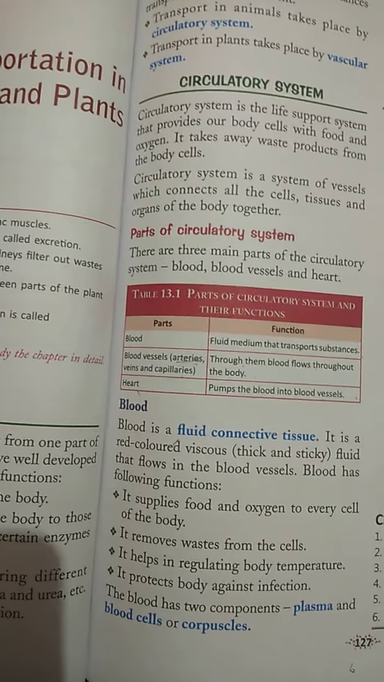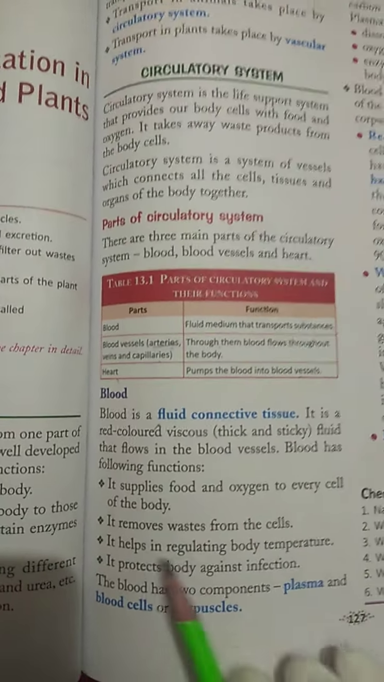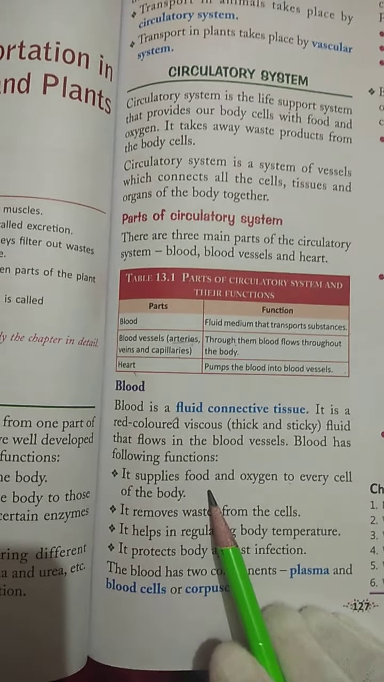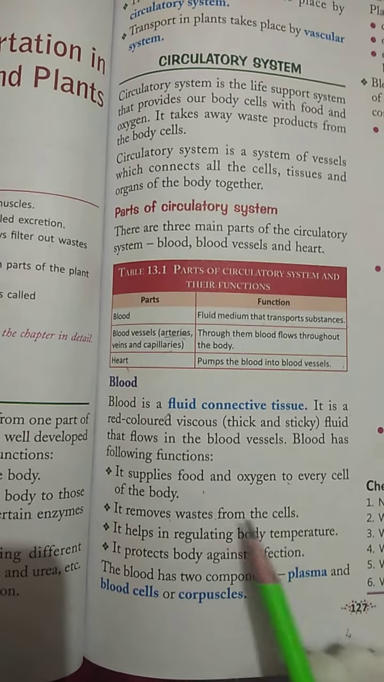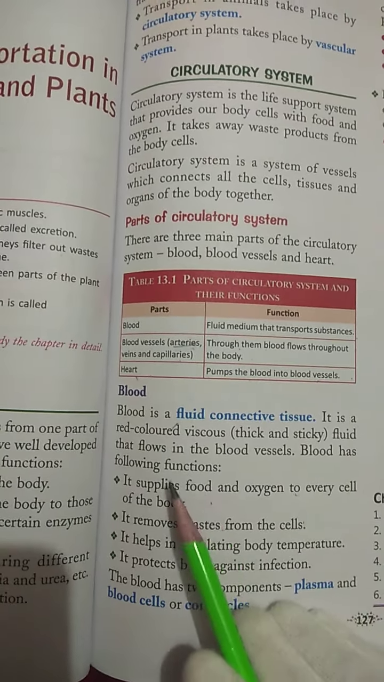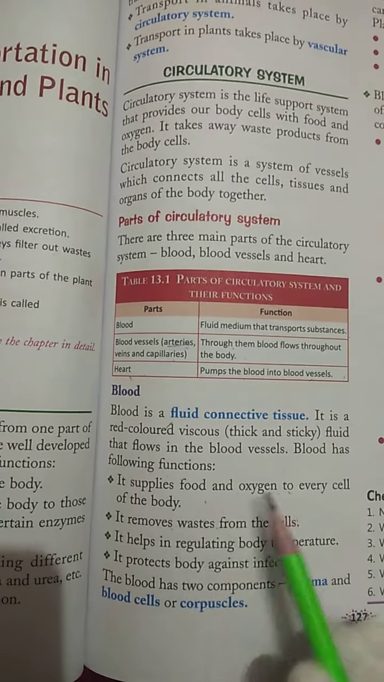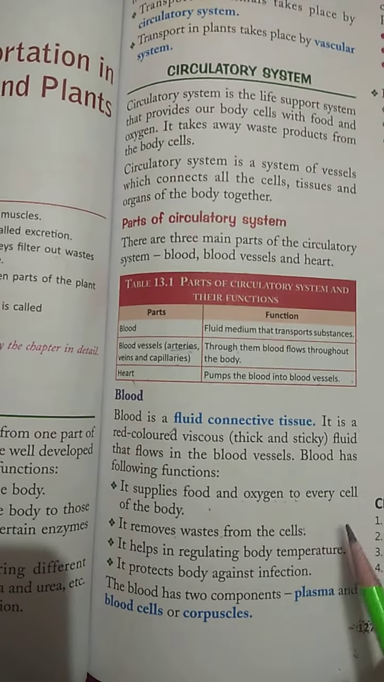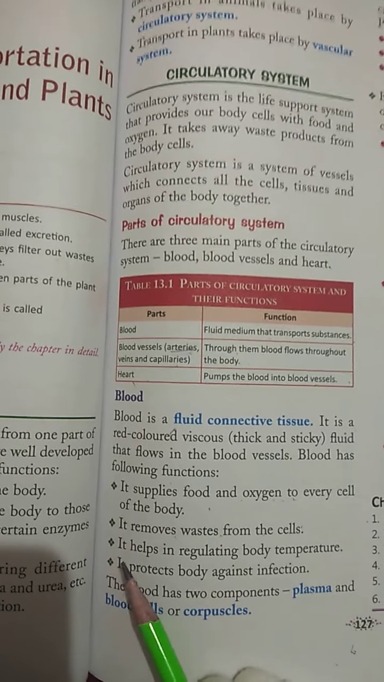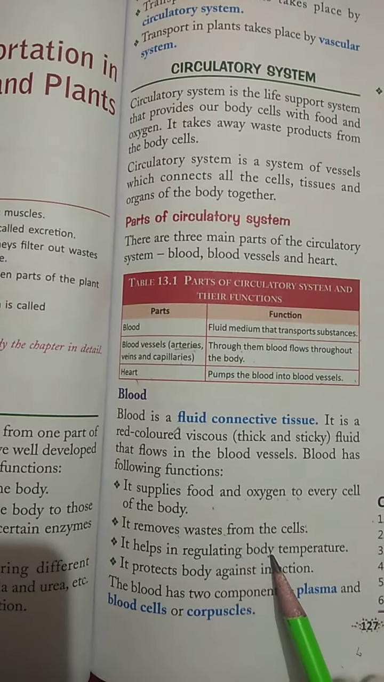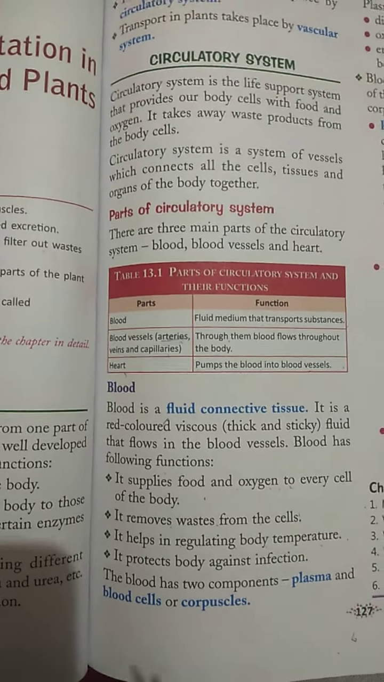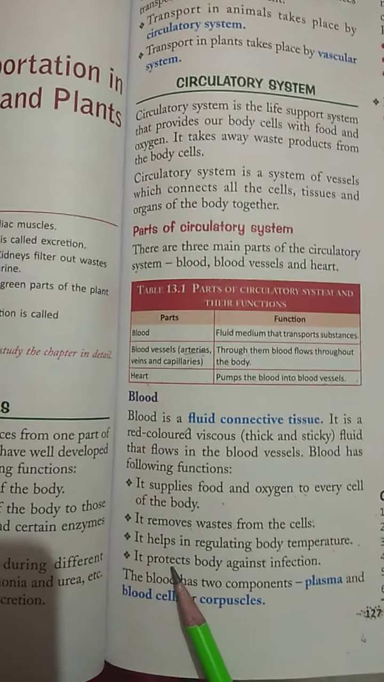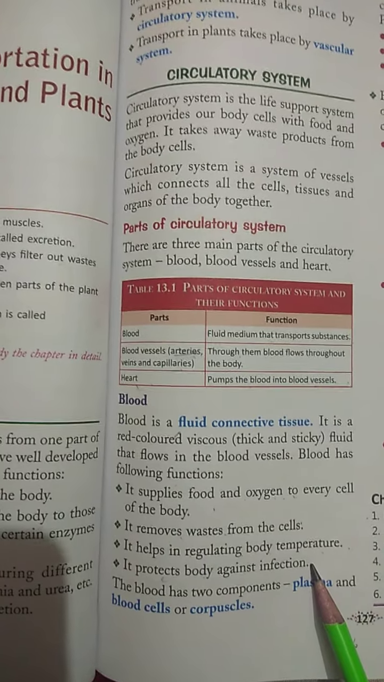Now we are going to discuss the functions of the blood. It supplies food and oxygen to every cell of the body. It removes waste from the cells. As it helps in the supply of food and oxygen, it also helps in the removal of the waste that can be formed in the cells. It also helps in regulating the body temperature. It means blood helps to maintain the body temperature. It also protects the body against infection.